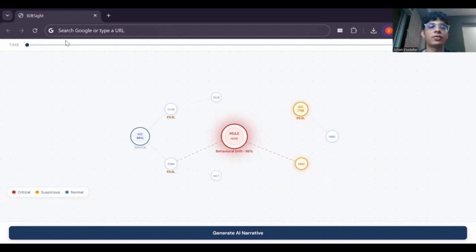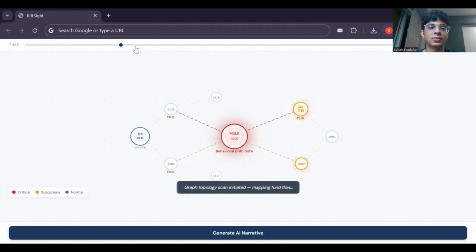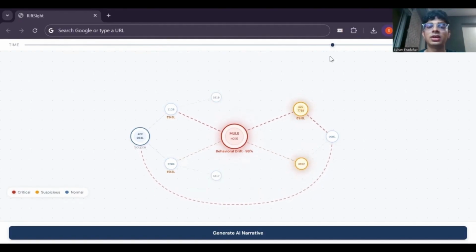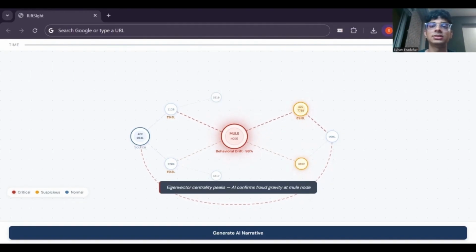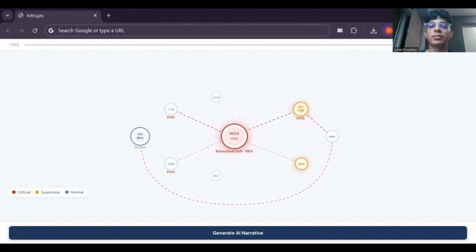smurfed. Now, if I drag this time slider, you can see the speed with which these 3 hops are made in just 3 minutes. This is not human. This is a money laundering script that beats banks' batch cycles, and our temporal velocity module would catch it before the money would even exit.